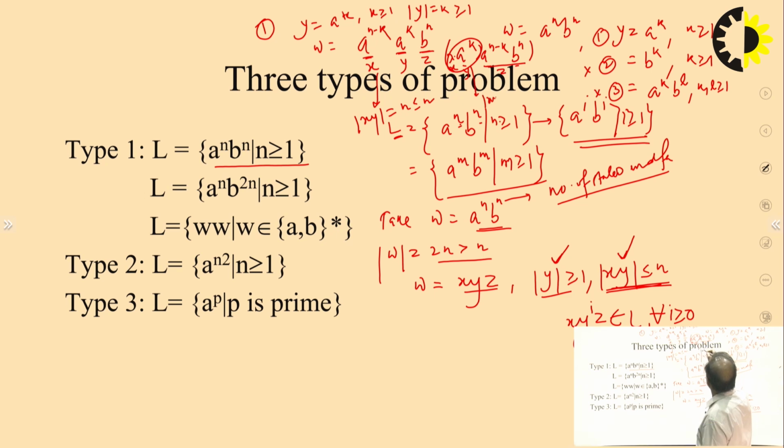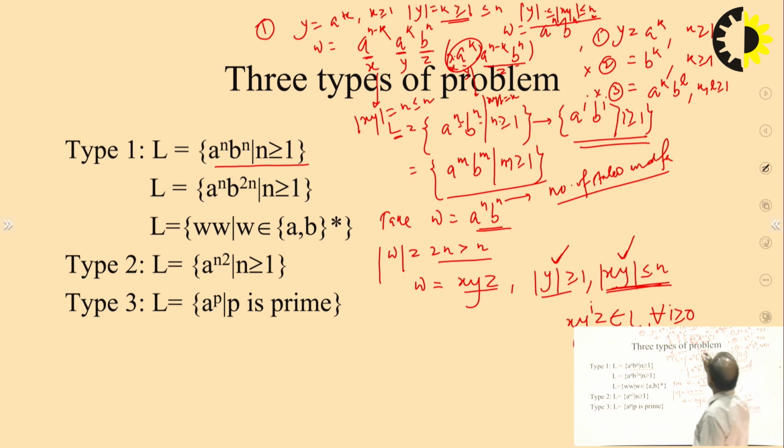The length of xy is k, of course greater than or equal to 1, but this is also less than or equal to n. Why? Because the length of y is less than or equal to the length of xy, and this should be less than or equal to n. So the lower limit on y is 1 and the upper limit is n. Clear?